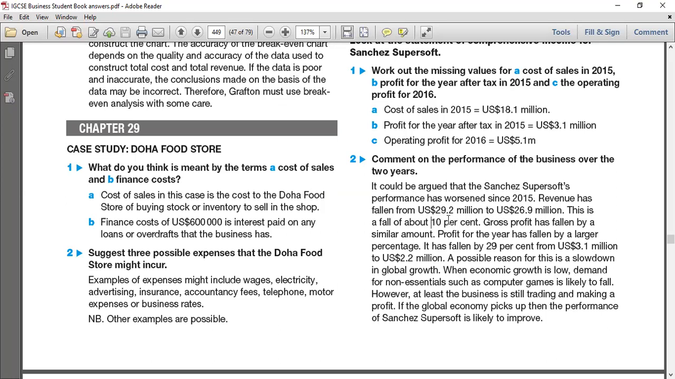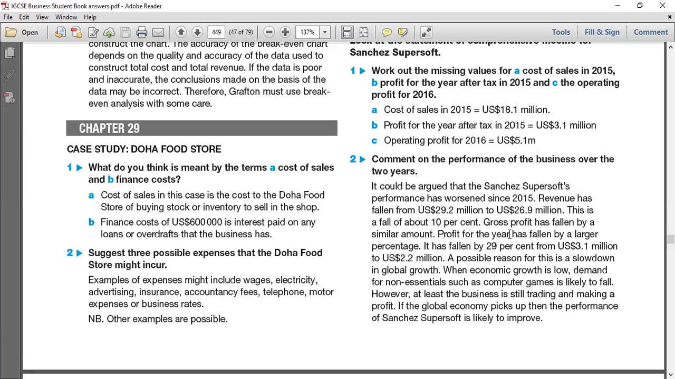By roughly saying 29 to 26 million, we can say okay, there's a downfall, but only with the percentage difference do we get a very good sense that the organization's performance is down. And also you can see profit for the year has fallen by a larger percentage. Gross profit has fallen by a similar amount. Profit fell by a larger percent: it has fallen by 29%, from 3.1 million to 2.2 million. So these calculations with percentages are very important. And this is application, using the numbers, numericals, and your valuation.